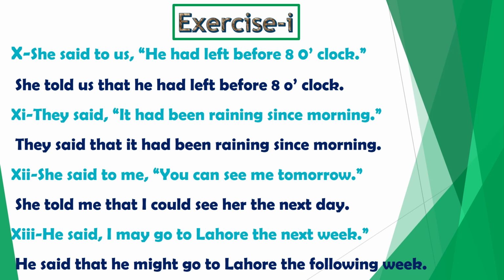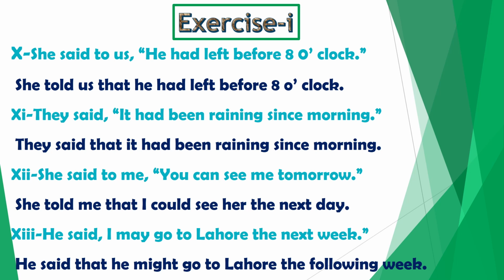Look at the tense of reported speech. It had been raining. What tense is it? Past perfect continuous. Past perfect tense and past perfect continuous remain unchanged because there is no way to backshift these tenses. They said that it had been raining since morning.